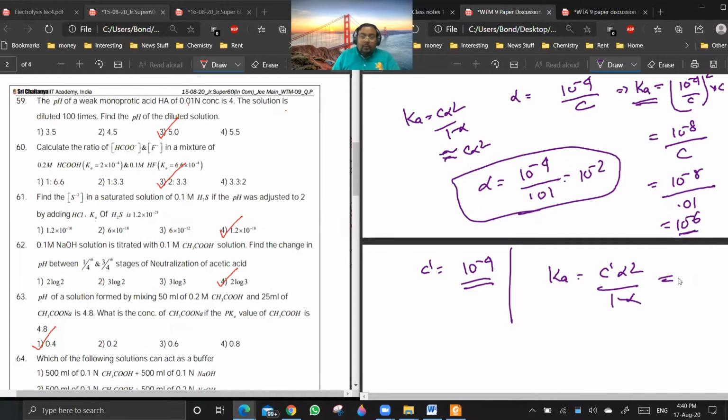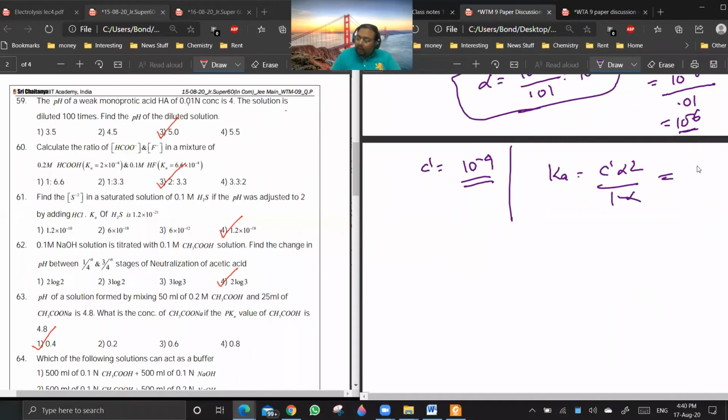So we have to check whether our approximation will be valid or not. So what I am going to do is that I'm not taking the approximation. I'm going for the exact expression. So you see, C dash alpha square by 1 minus alpha is equal to 10 to the power minus 6, where C dash is 10 to the power minus 4.